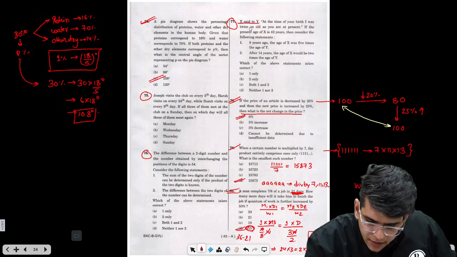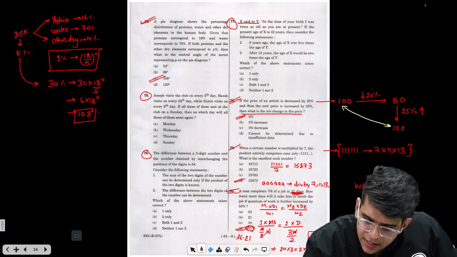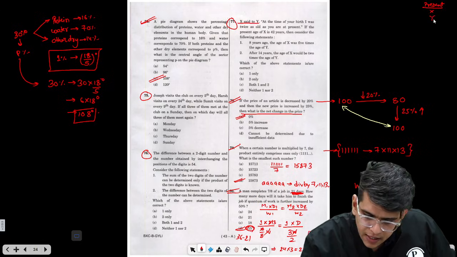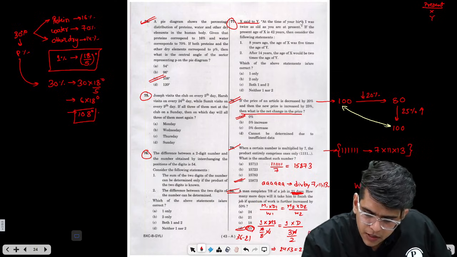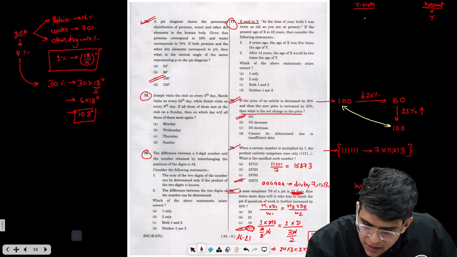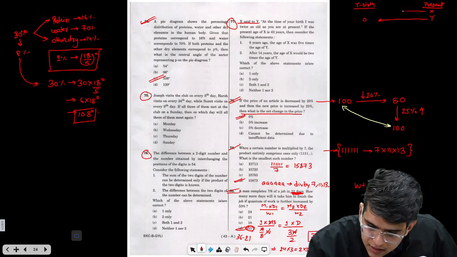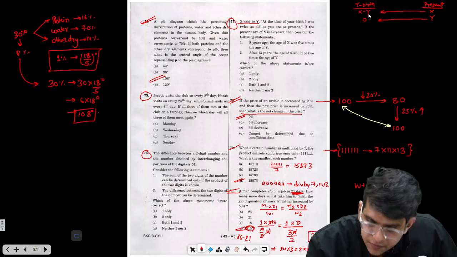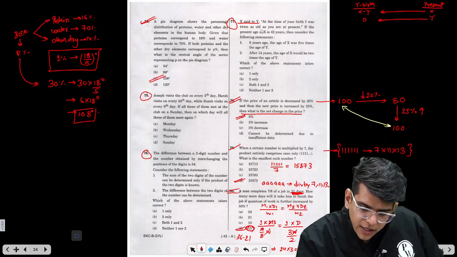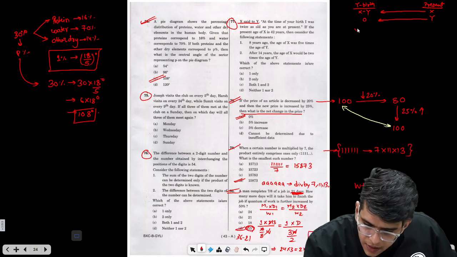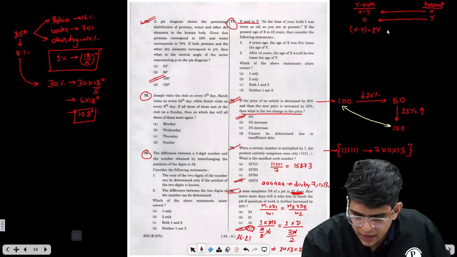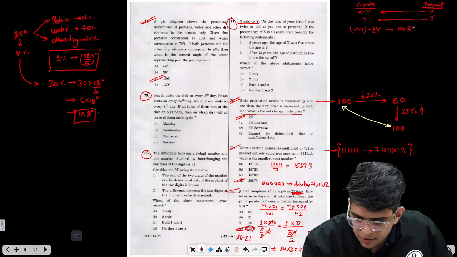X said to Y. There are two present ages. Let their present ages be X and Y. X said to Y, at the time of your birth. At the time of Y's birth, Y's age was 0. X's age was X minus Y. At the time of your birth, I was twice as old as you are at present. That means X minus Y years ago was twice Y today. That means X equals 3Y. This is the first equation.